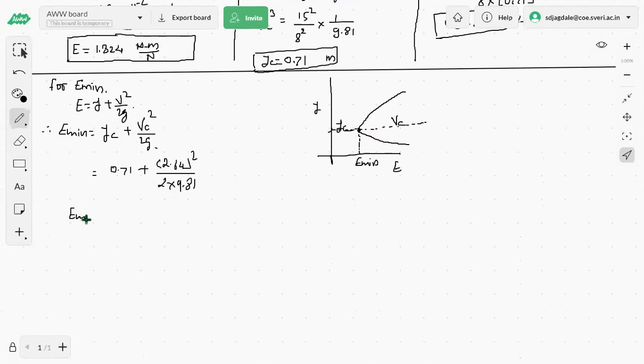So E minimum is equal to 1.065. 1.065 Newton meter per Newton. This is the minimum specific energy for a given discharge Q.